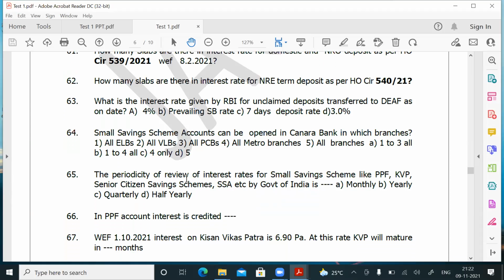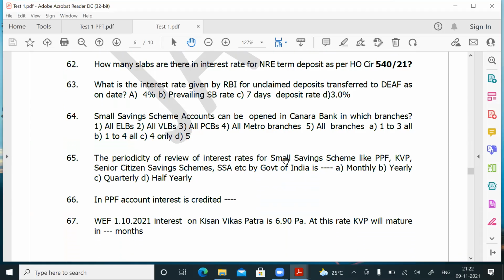Question number 65. The periodicity of review of interest rate for small savings schemes like PPF, Kisan Vikas Patra, Senior Citizen Savings Scheme, SSA, Sukanya Samriddhi account, etc. by Government of India. So once in a calendar quarter, the Government of India reviews the interest rate, either decreases or increases the rate of interest. So quarterly. Question number 65, answer is C.